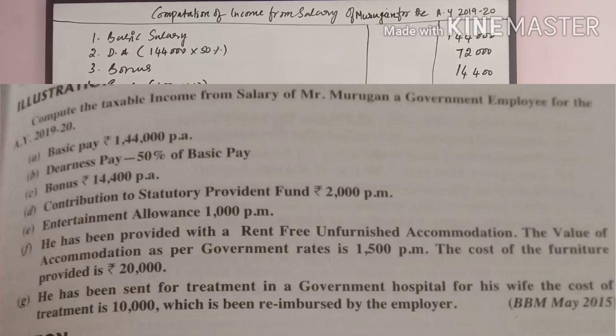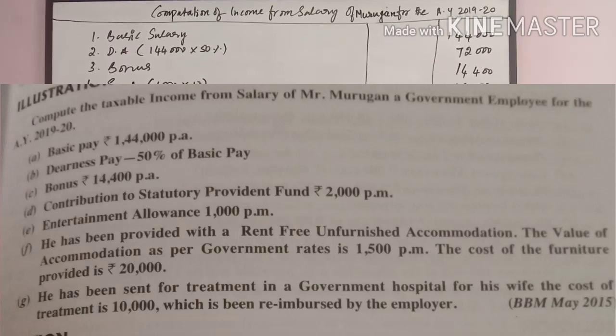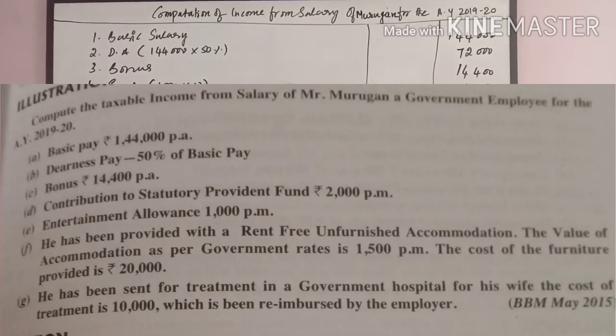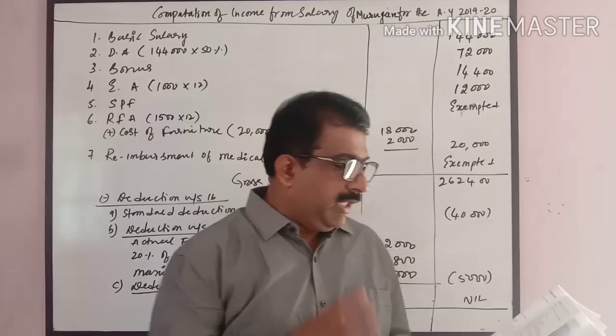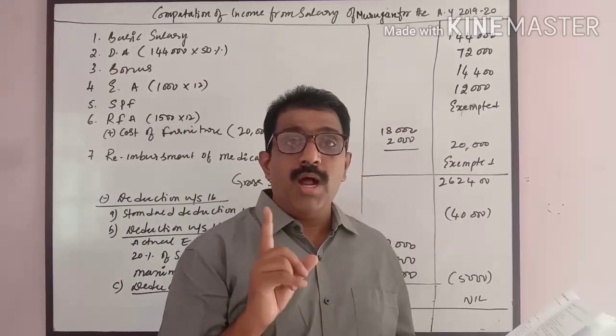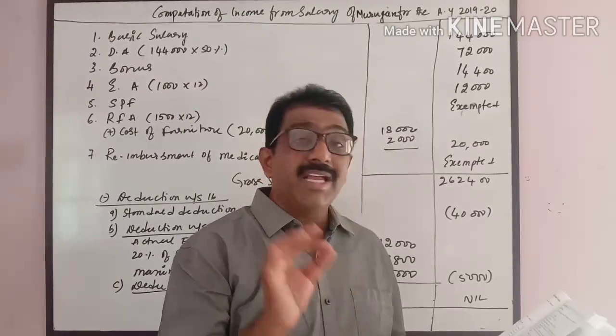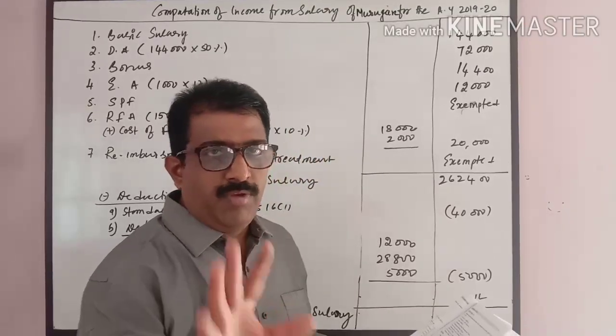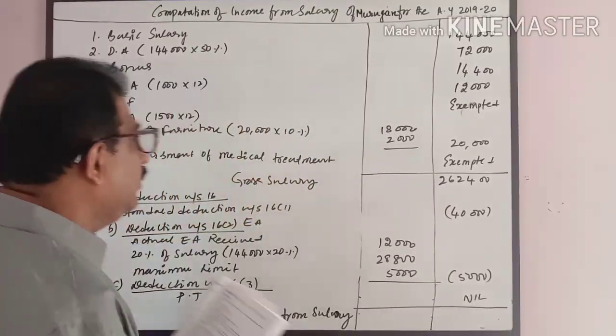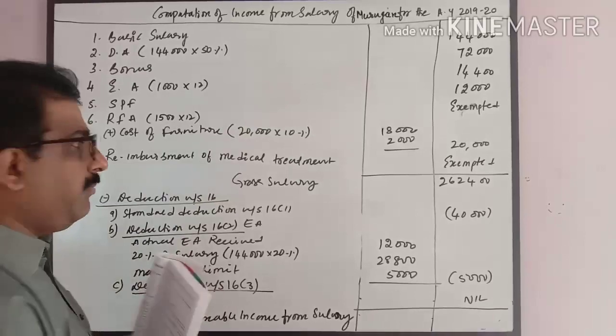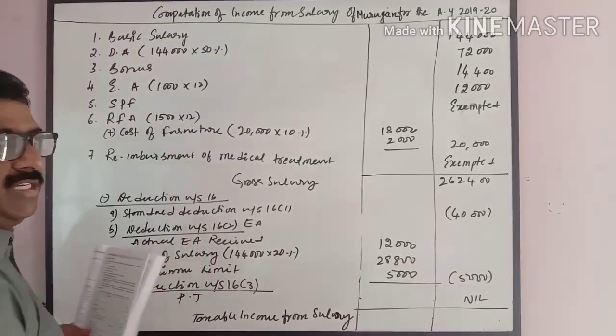He has been sent for a treatment in a government hospital for his wife. The cost of treatment is 10,000, which has been reimbursed by the employer. Now, in this case, we have to see what category of employee. He is a government employee. When he is a government employee, computation is almost the same. Only this deduction part I will tell you later.